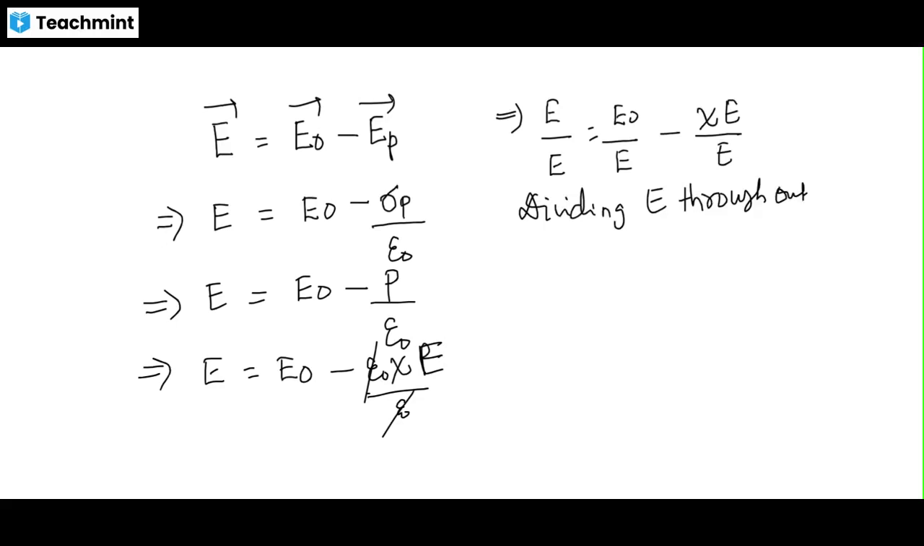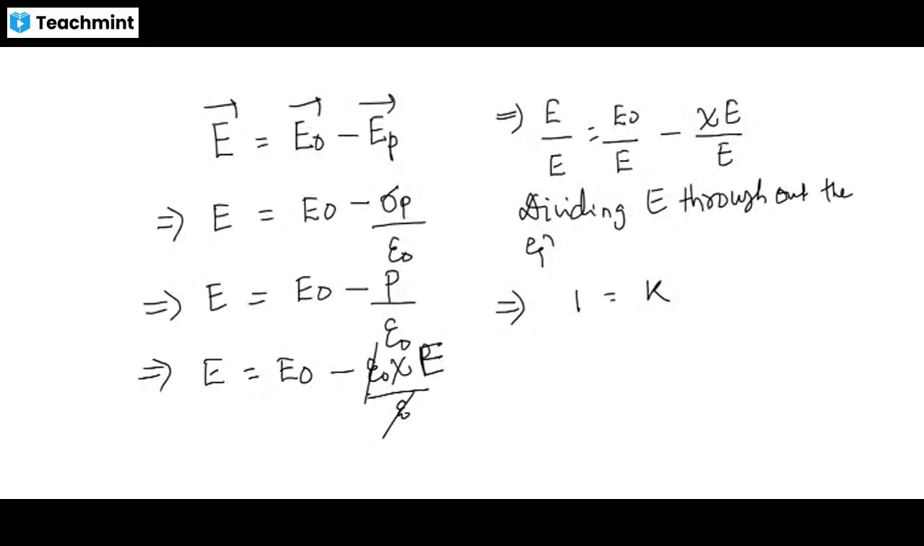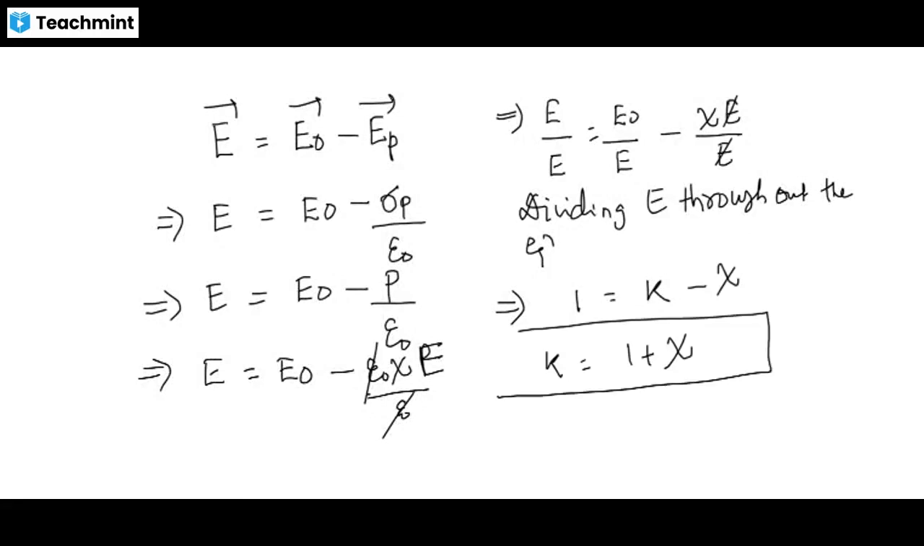Throughout the equation. That implies 1 is equal to K, the dielectric constant, and in the previous part, this is K. K minus xi, E getting cancelled out. So K can be written as 1 plus xi. So with a beautiful equation, we are summing up the importance of dielectric.